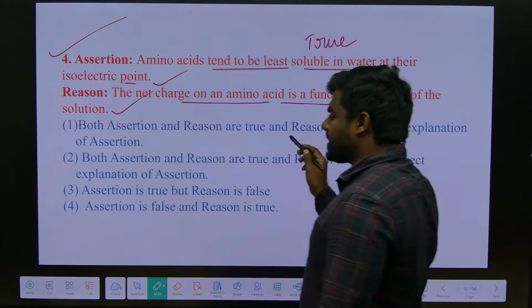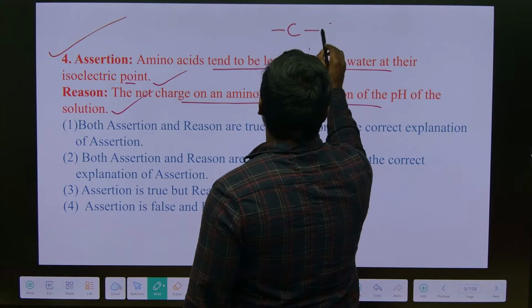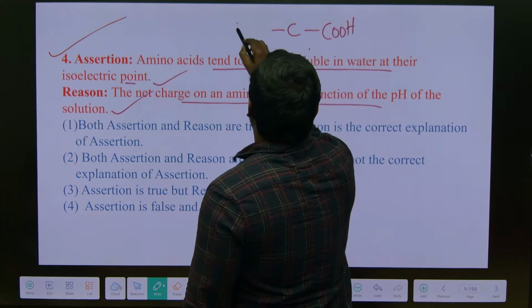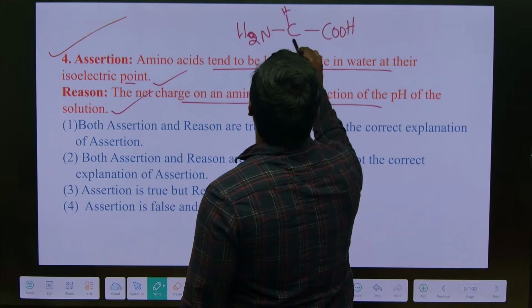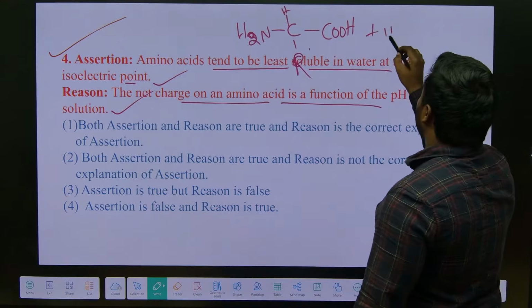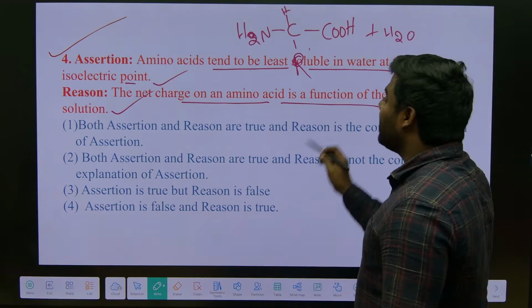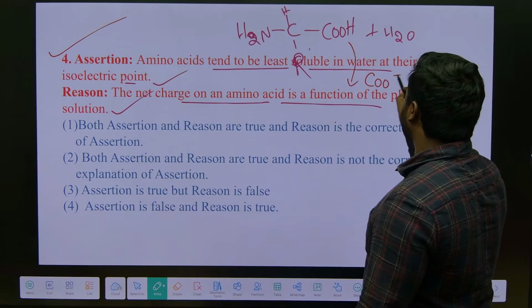Let's quickly recap. An amino acid contains carboxyl and amino group with one R group. Correct now? When we dissolve it in water, generally what happens? It loses this proton. Upon losing the proton, it is converted into what?